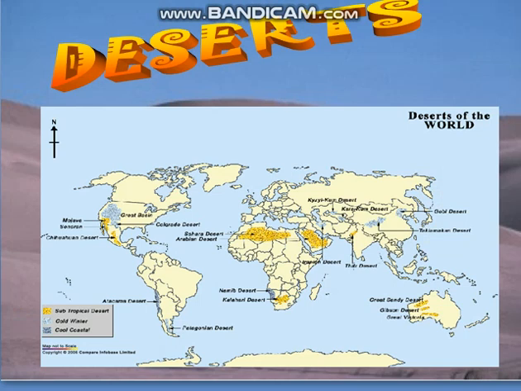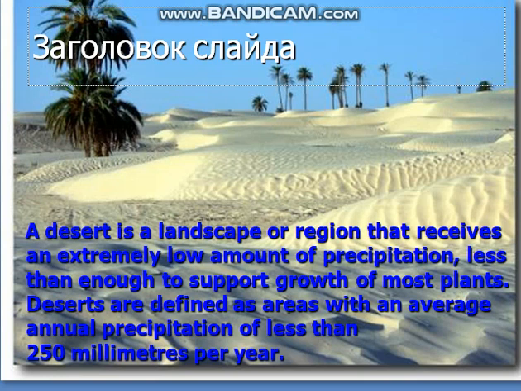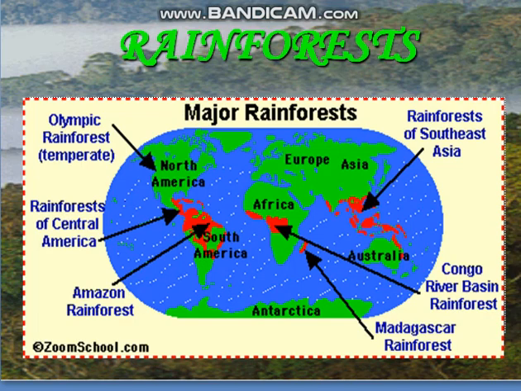Deserts of the world. A desert is a landscape or region that receives an extremely low amount of precipitation, less than enough to support growth of most plants. Deserts are defined as areas with an average annual precipitation of less than 250 millimeters per year.